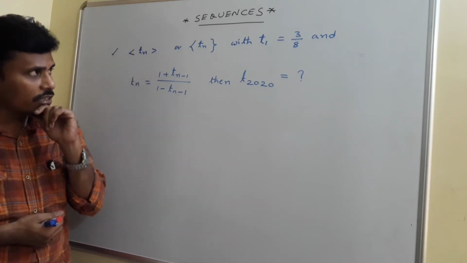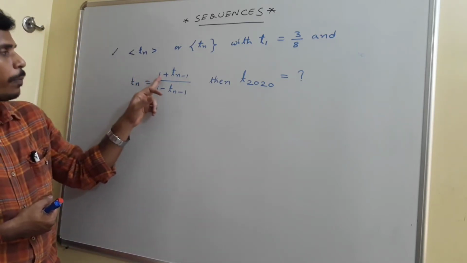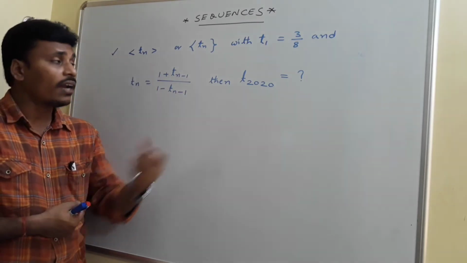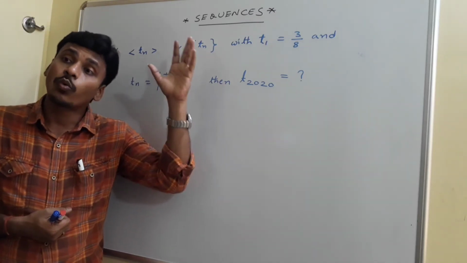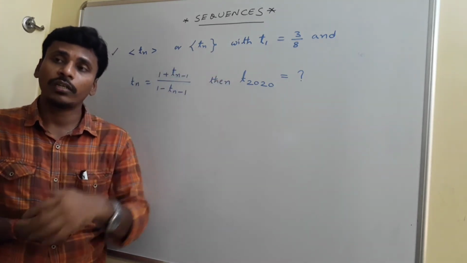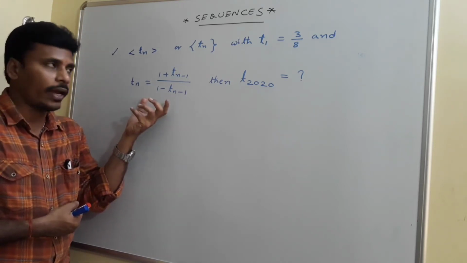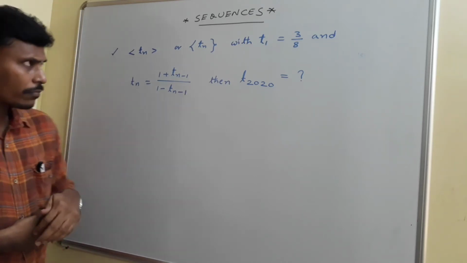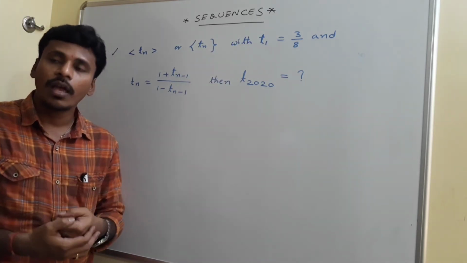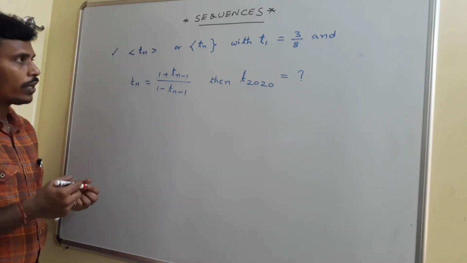Now, I have a sequence that maintains the rule Tn is equal to (1 plus Tn minus 1) by (1 minus Tn minus 1), and they are asking you to find the 2020th term. Only the first term is mentioned, and they are asking you to find the 2020th term following this rule. So you just try to find a few terms of the sequence and then proceed. After that, you will have a clear idea of the 2020th term.